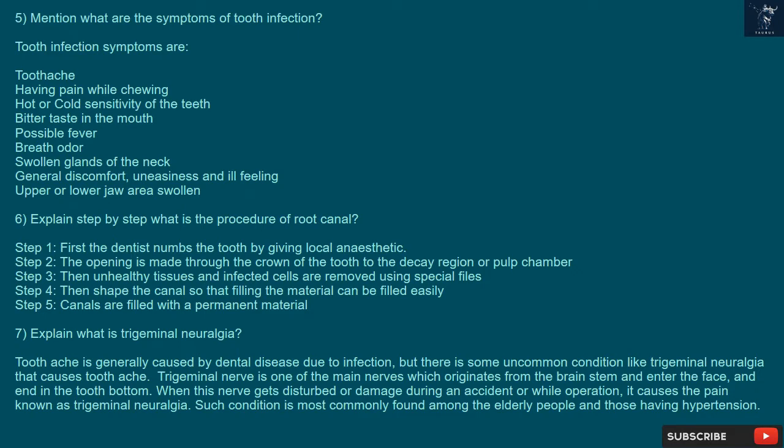7. Explain what is trigeminal neuralgia. Toothache is generally caused by dental disease due to infection, but there are some uncommon conditions like trigeminal neuralgia that cause toothache. The trigeminal nerve is one of the main nerves which originates from the brain stem, enters the face and ends in the tooth bottom. When this nerve gets disturbed or damaged during an accident or operation, it causes the pain known as trigeminal neuralgia. This condition is most commonly found among elderly people and those having hypertension.